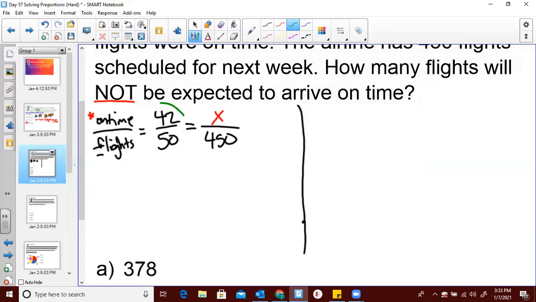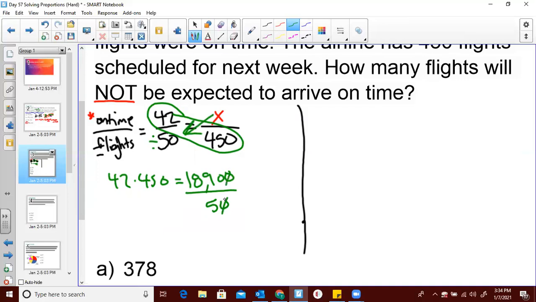So we cross multiply, and 42 times 450 is going to equal, bust out your handy dandy calculator, 18,900. All right, and then we know that we need to divide by X's partner. So these zeros cancel out, 50, and you'll see that we're left with 378 flights.